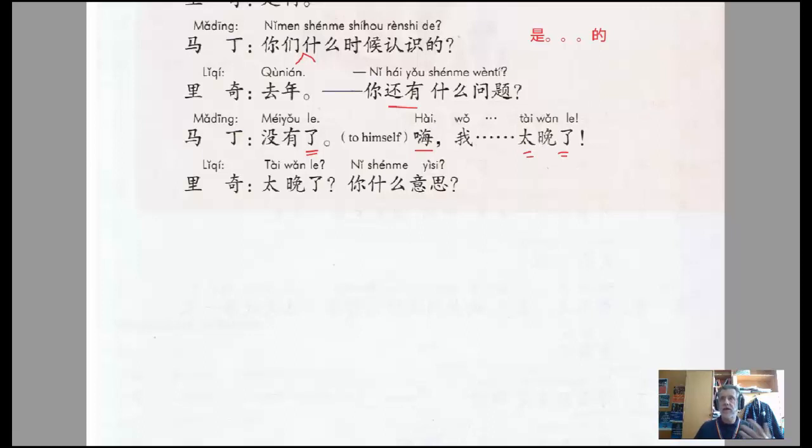Or if you said 太好了, it means that it's terrific, but anyhow. So that 了 is a different 了, and it emphasizes the concept of too late. And then Richie, finally looking very puzzled, says 太晚了, 你什么意思? Too late? What do you mean?